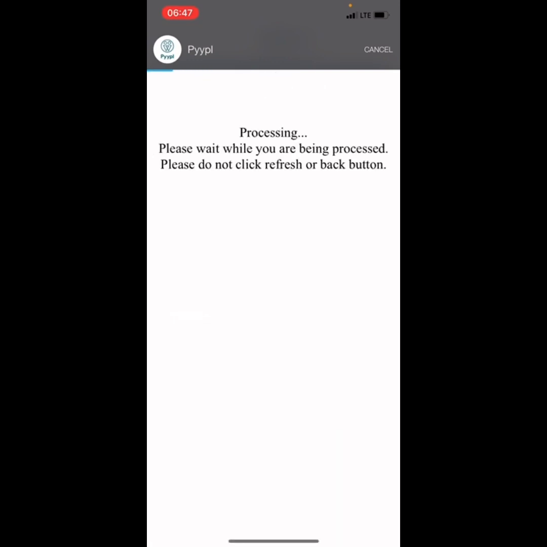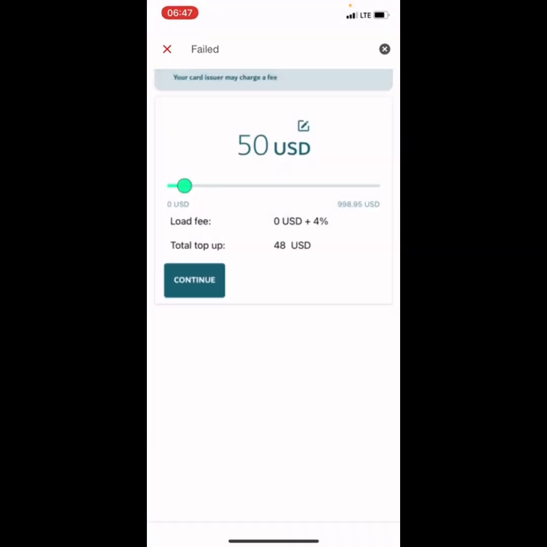If you're asked to verify your account, or you have not registered your Binance account, the main thing you need to do is to register for the premium NIN and log in. You can go to the App Store or the Play Store to download the premium NIN. As you can see, the card has failed, which means I've exceeded my limit. So if you think you have exceeded your limit, just proceed and enter $100. Okay, enter the $100 and proceed with it.